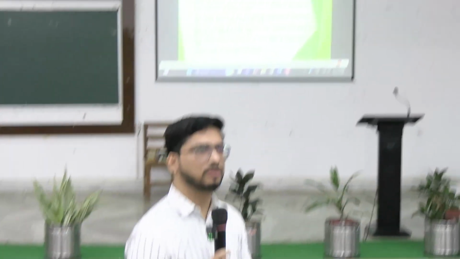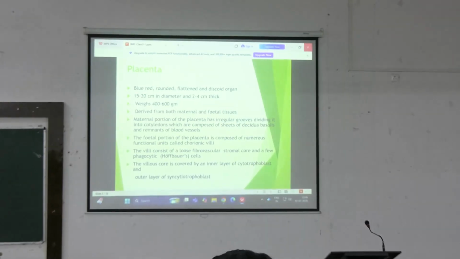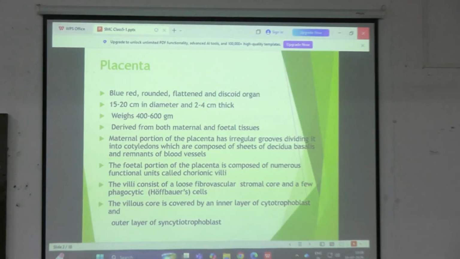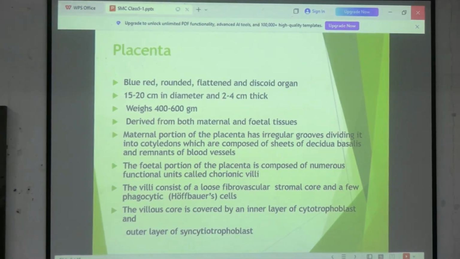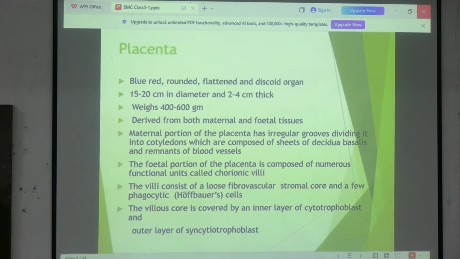So now coming to placenta. You had it as a specimen in anatomy, you have all seen placenta. Didn't you have a specimen in anatomy? There wasn't any? Anyway, you'll be seeing it in gynecology or rather obstetrics. The placenta is a blue-red discoid organ.